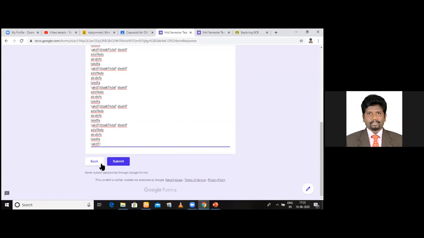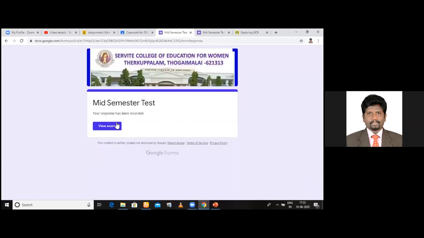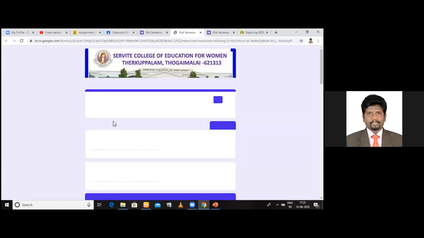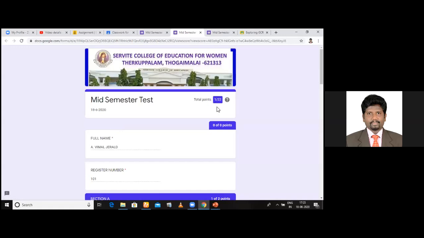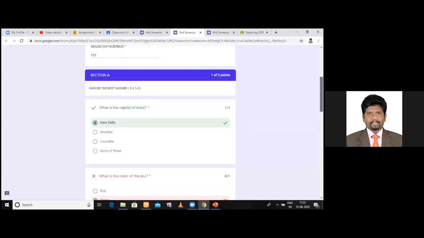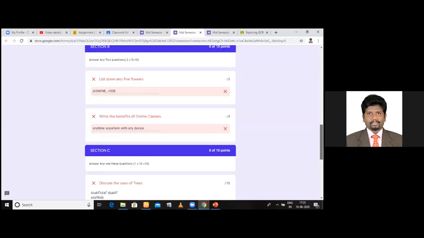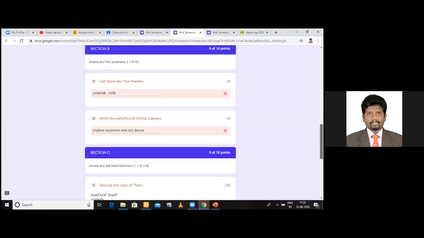After finishing the test, submit. So see the score. The score can be shown to the students because we have given that setting. See, for the one word answer, the score alone will be there. Out of 22, only 1 mark. Students can see the result. See, only one word is correct. Now, how do you evaluate this descriptive part?